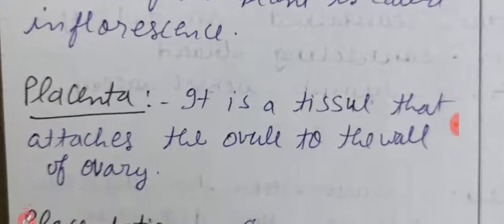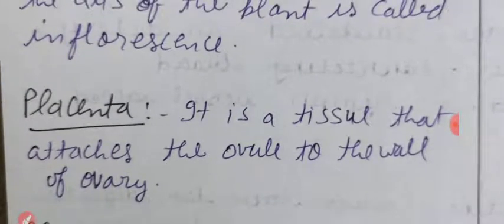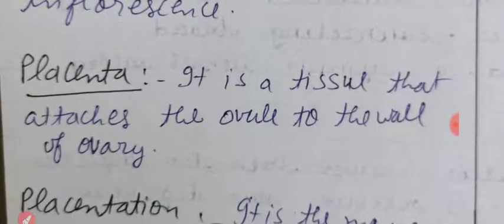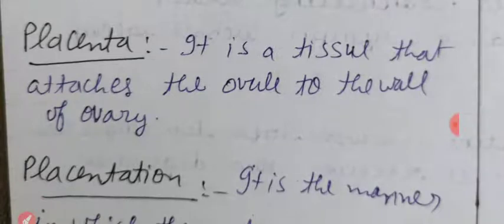Next we have, my dear students, definition of placenta. It is a tissue that attaches the ovule to the wall of ovary. Placenta. It is a tissue that attaches the ovule to the wall of ovary.